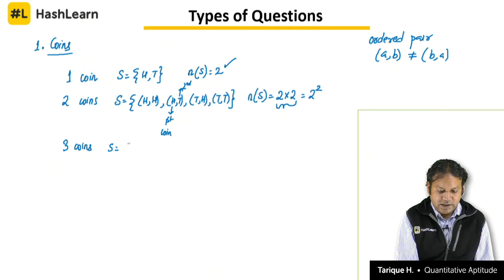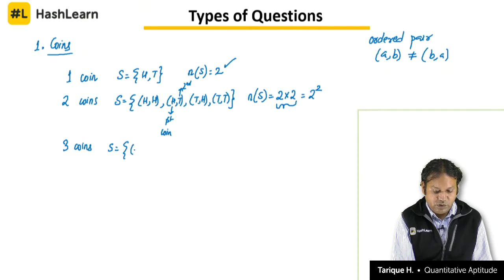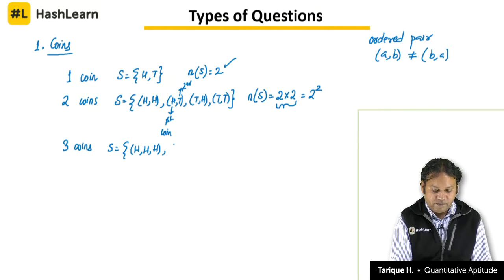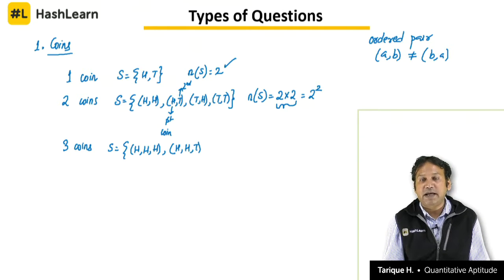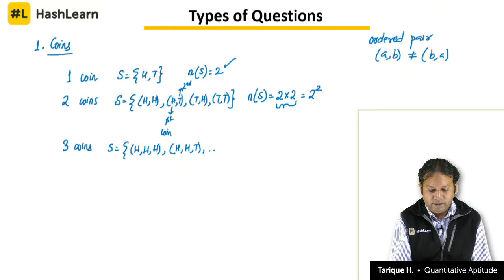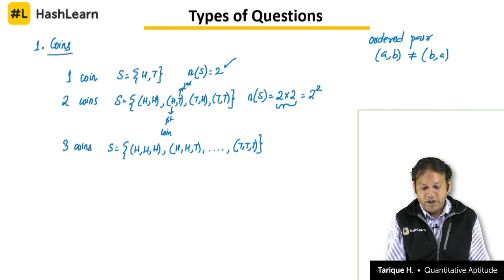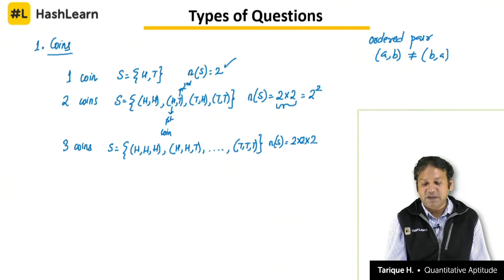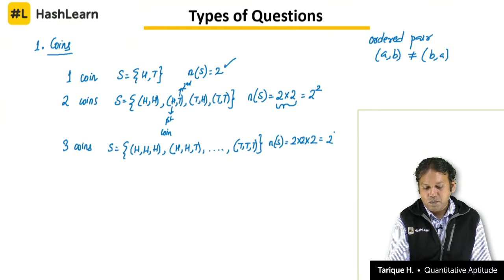So when we have 3 coins, the sample space, we do not have to write down the entire sample space, I will just show you how each element will be. H comma H comma H, that means all 3 coins have H. H comma H comma T, that means the first 2 coins give you heads and the last one gives you tails, and so on till you get T comma T comma T. All 3 coins give you tails. The number of elements in sample space will become equal to 2 into 2 into 2, because for each coin the sample space is 2, that gives you 2 cube.